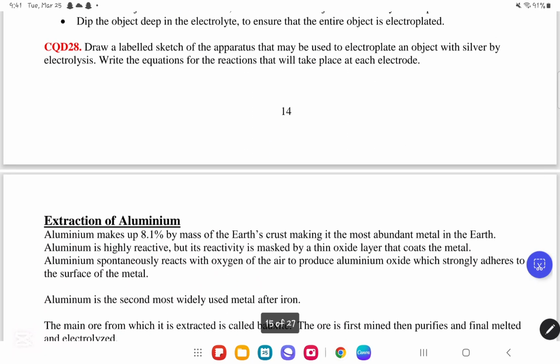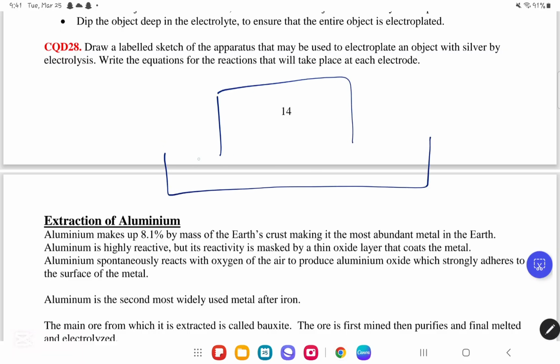Now we'll move on to CQD number 28. In CQD number 28, they said, draw a labeled sketch of apparatus that may be used to electroplate an object with silver by electrolysis. Write the equations for the reactions that will take place at each electrode. So I think, very simply, we could draw the box like this. Here is the anode, and over here is the cathode, and this is the object to be plated, okay?